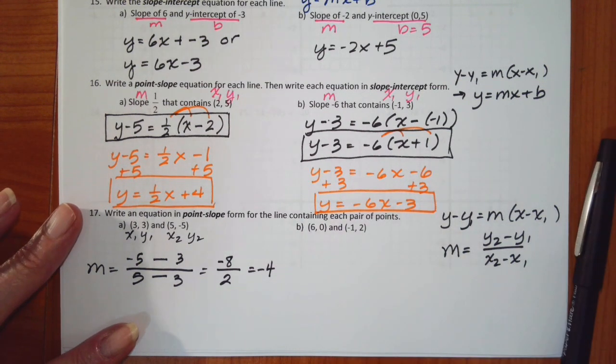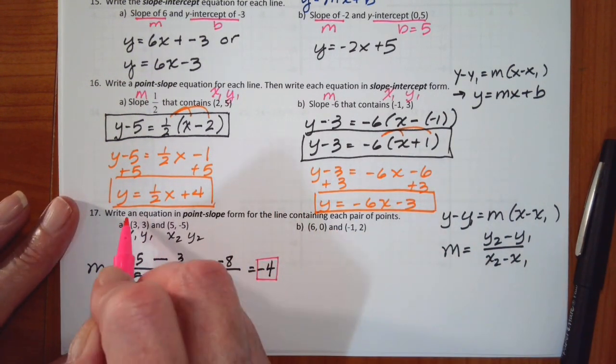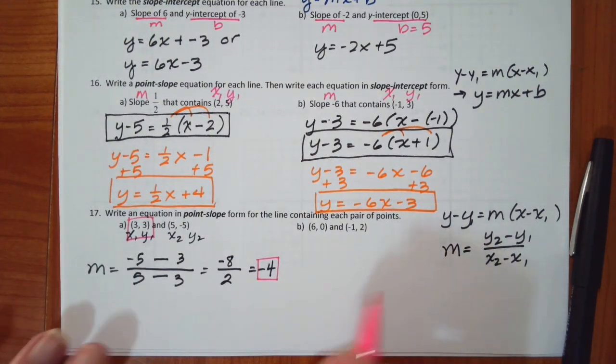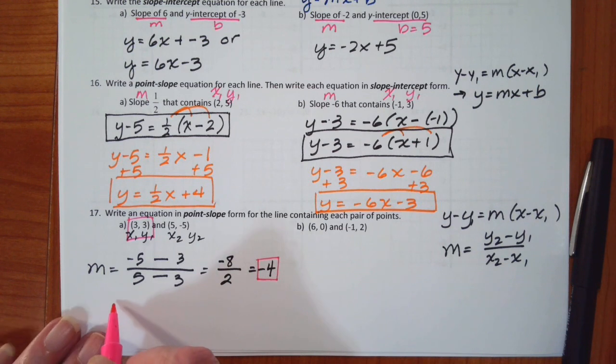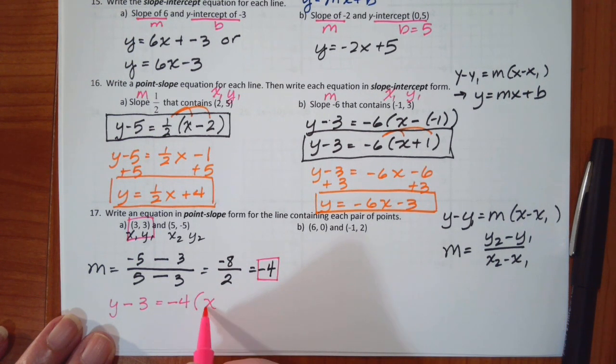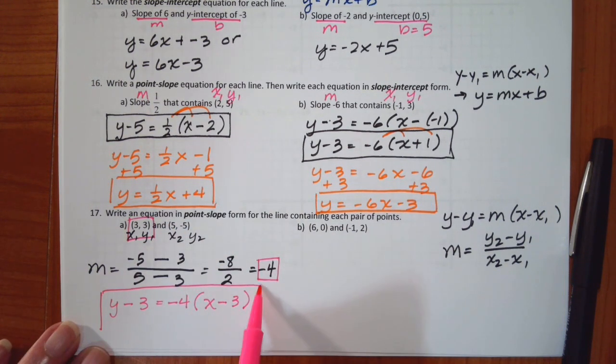So now to actually answer the question, I'm going to use my slope. And I'll use this point because it doesn't have any negatives, so it'll be easier for me to write it. So y minus y1 is equal to my slope times x minus x1. And this is the form they want, so this is the answer.